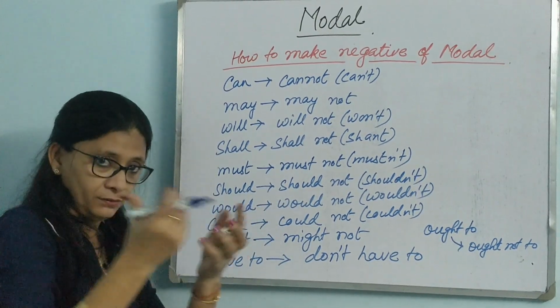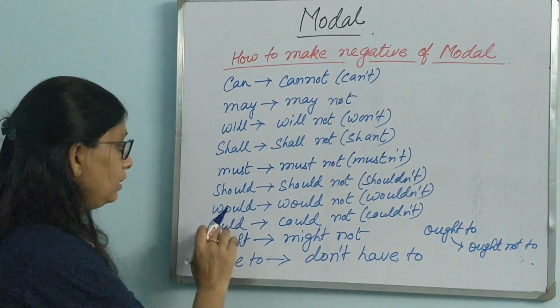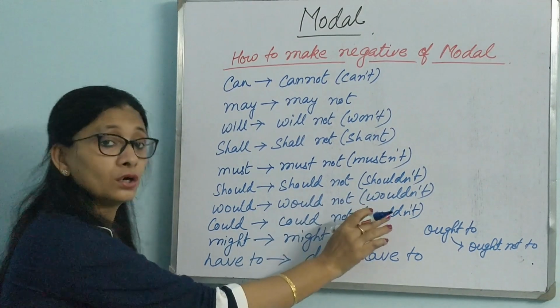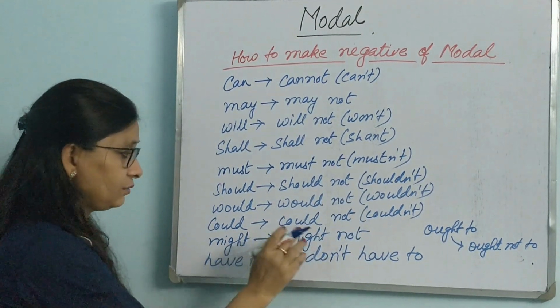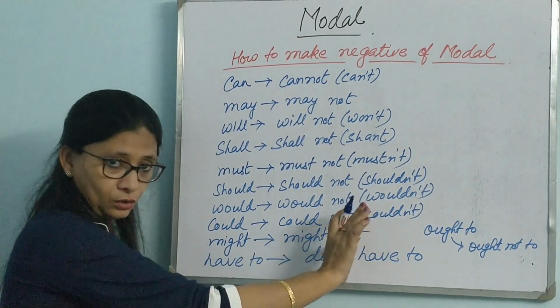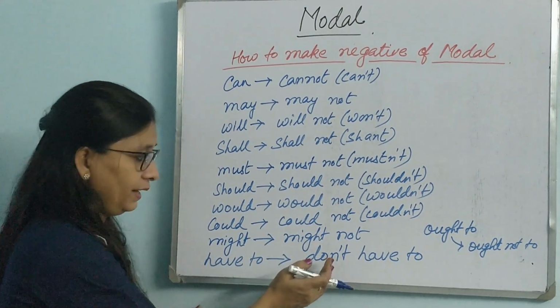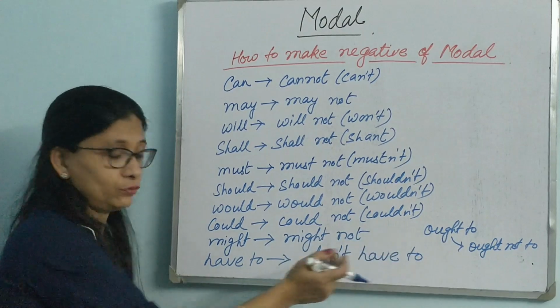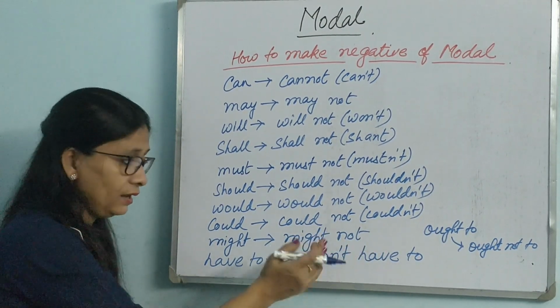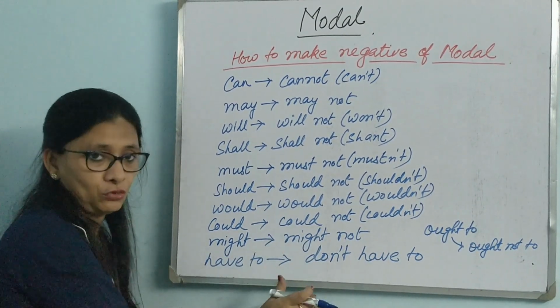Would is like wood, cut. Could not, couldn't. Might, might not. It has no short form. Now, have to is an exception, as I told you. It will be don't have to, do not have to. It becomes don't have to. Don't is added just in case of have to.